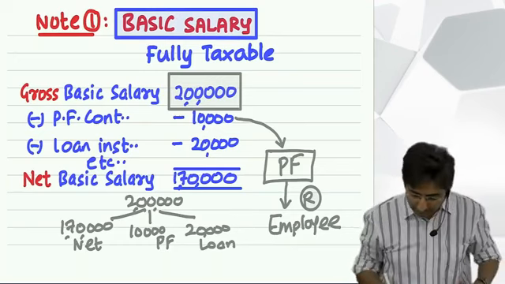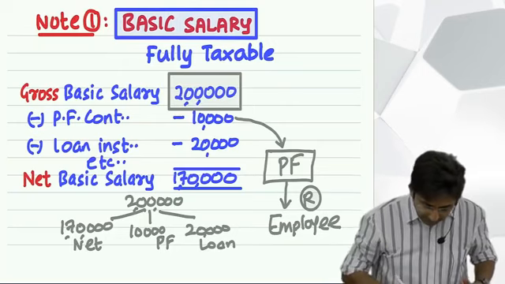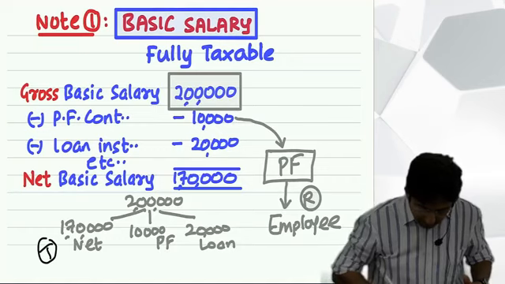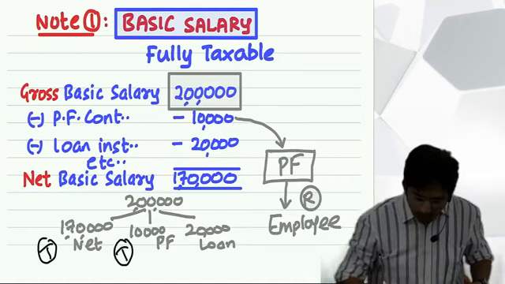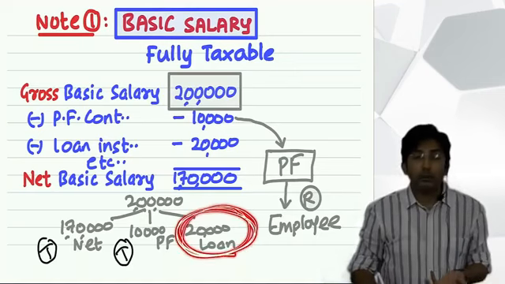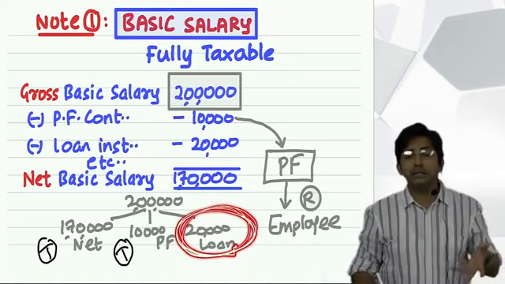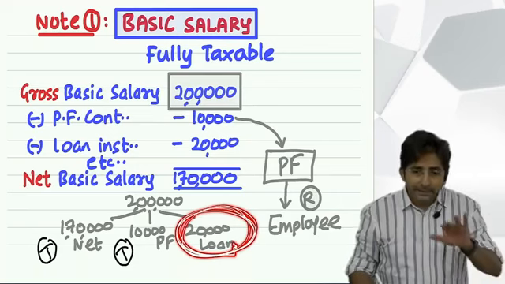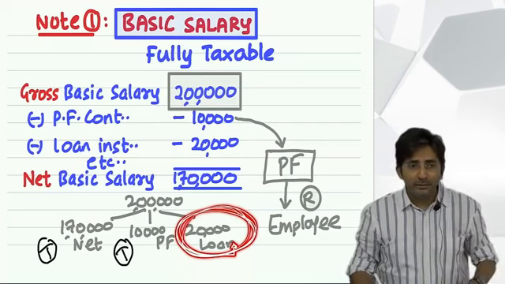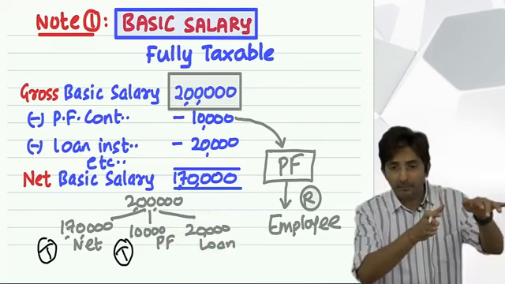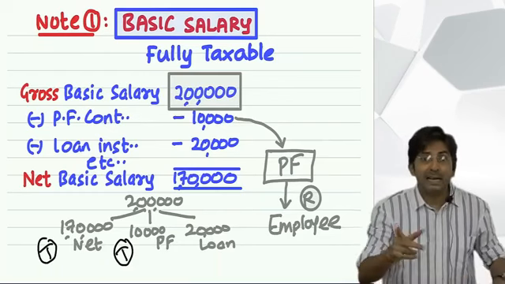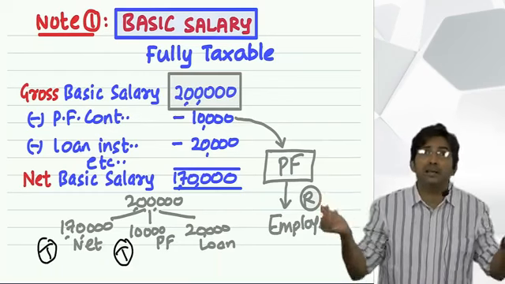Now for this 20,000, in short, see, this is taxable, convinced? This should be taxed, convinced? What about 20,000? If you say the boss has deducted 20,000, he didn't give it to me. He didn't give you right now, but earlier you had enjoyed the loan. See, you had taken a loan, and when you took the loan, you didn't pay the tax. Because at that time you said it's a liability, no tax on liability.